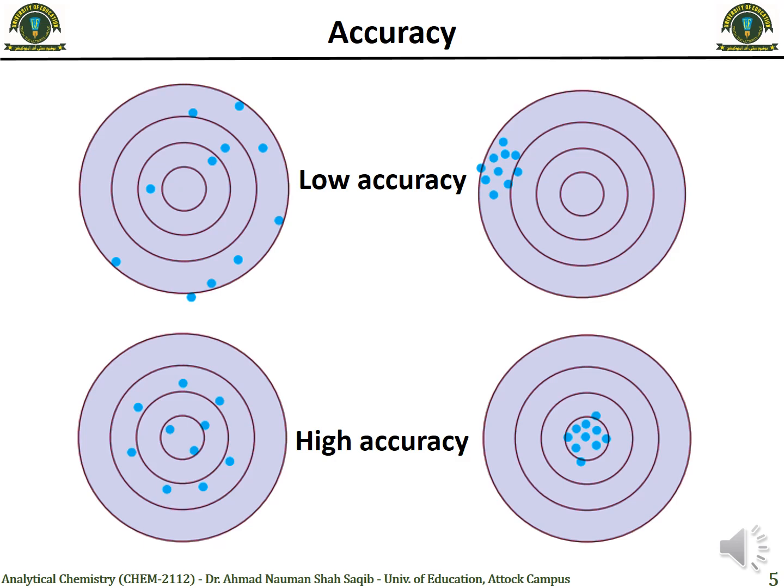And come to the last and fourth diagram, in which we see कि जो हमारे पास जितने data points हैं वो सेंटर में हैं, which are close to the accepted value, and also all the data points are close to each other. That is an example of an experimental analysis where we have high accuracy and high precision. So we have both in that case.